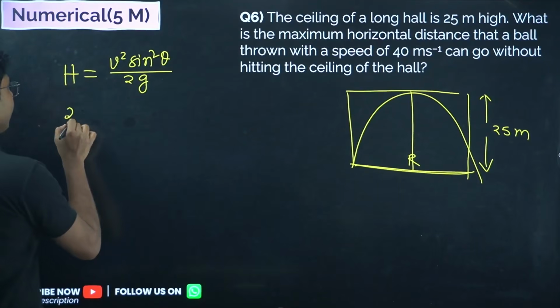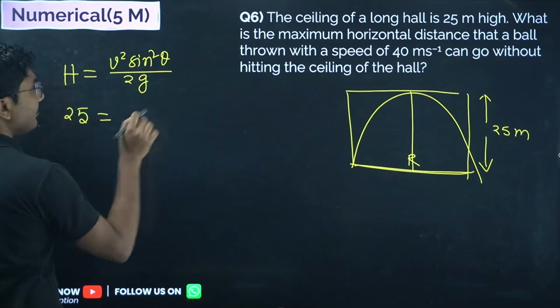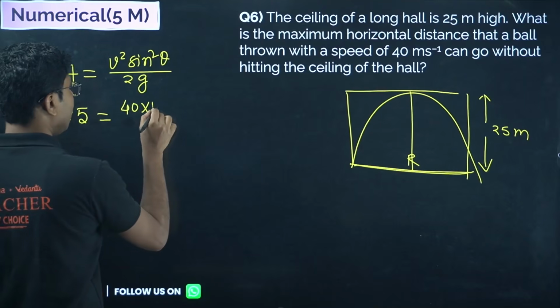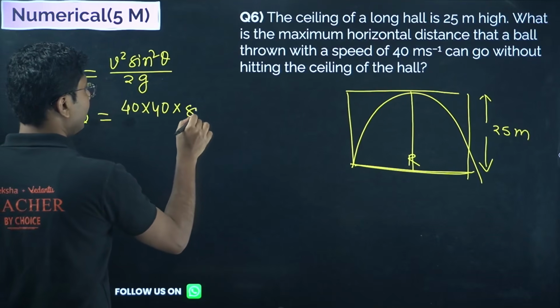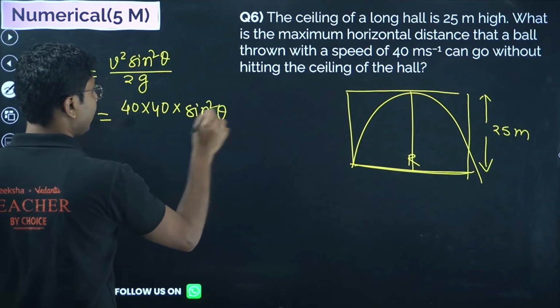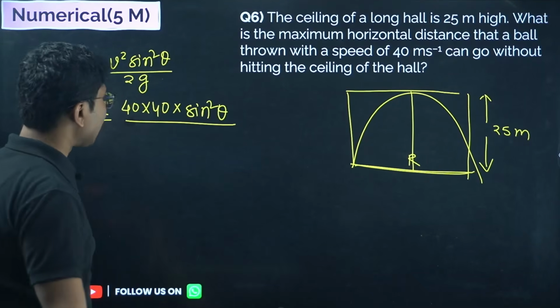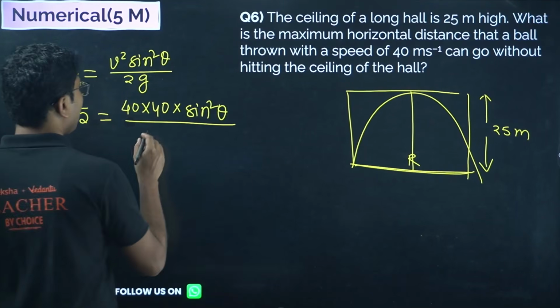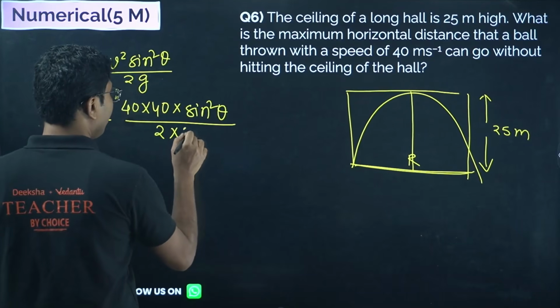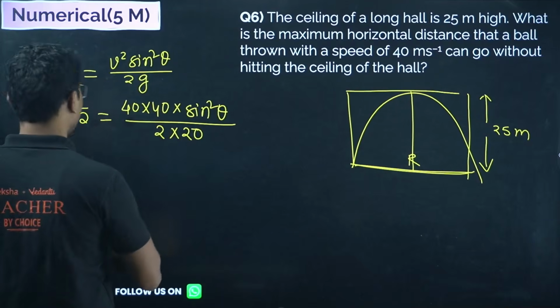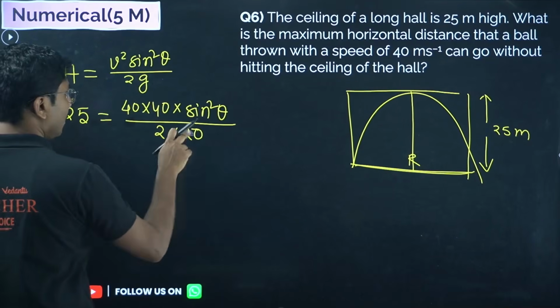So 25 meter equals, v is given 40 meter per second, so 40 into 40 sine square theta, we don't know theta, we have to calculate it, or rather sine square theta, or sine theta if you can calculate that as well, divided by 2 into 10.